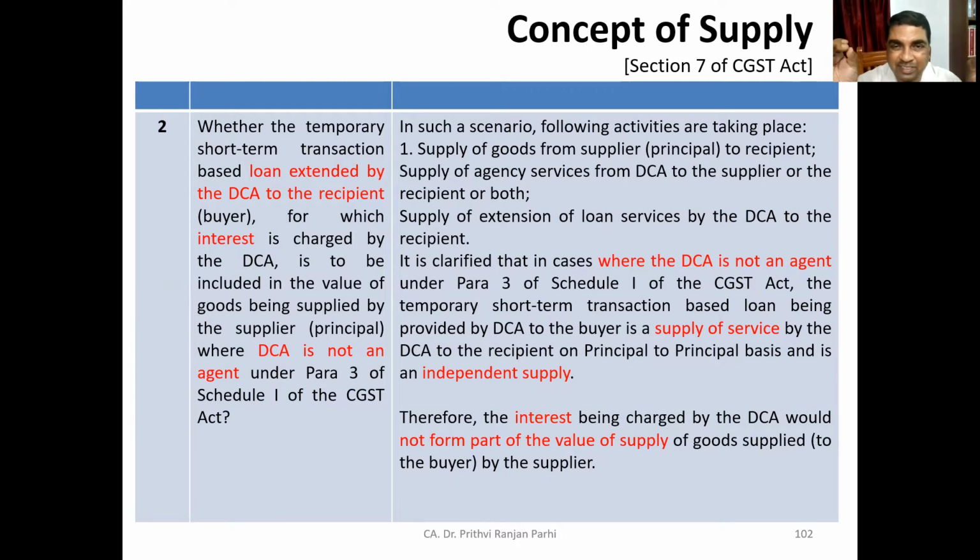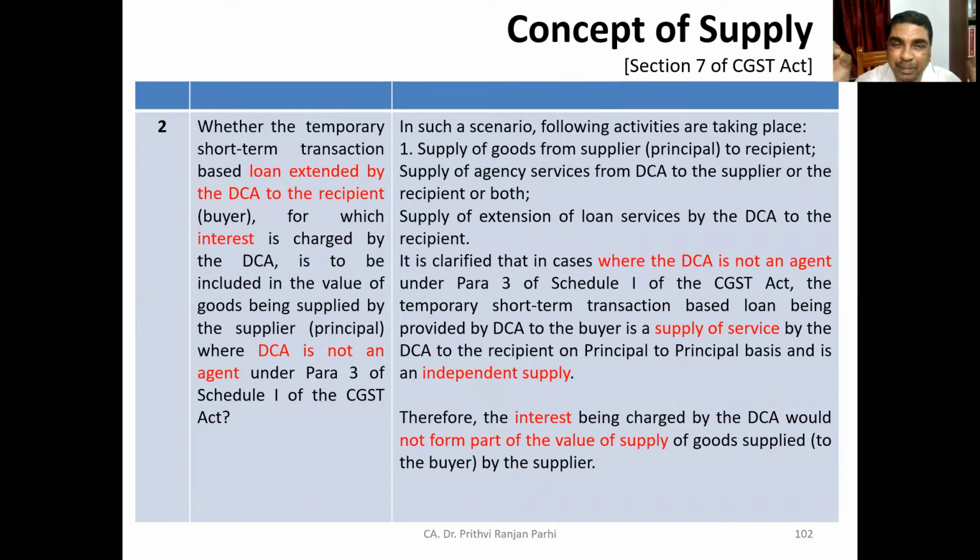In this situation, it is clarified in the circular that where the DCA is not an agent, the temporary short-term transaction based on the loan being provided by the DCA shall be considered as a supply of services by the DCA.